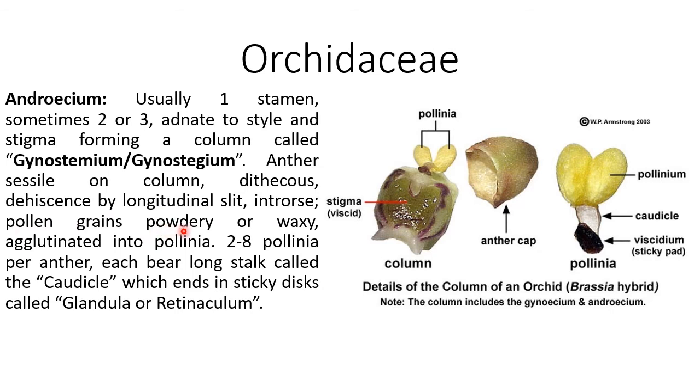Pollen grains are powdery or waxy, agglutinated into pollinia. Here you can see two pollinia are there. Pollinia is plural, pollinium is singular. This is an enlarged figure of a pollinium. Here you will see they are 2 to 8 in number per anther. Each bears a long stalk that is called a caudicle. This is the stalk you can see, called a caudicle, which ends in a sticky disc called